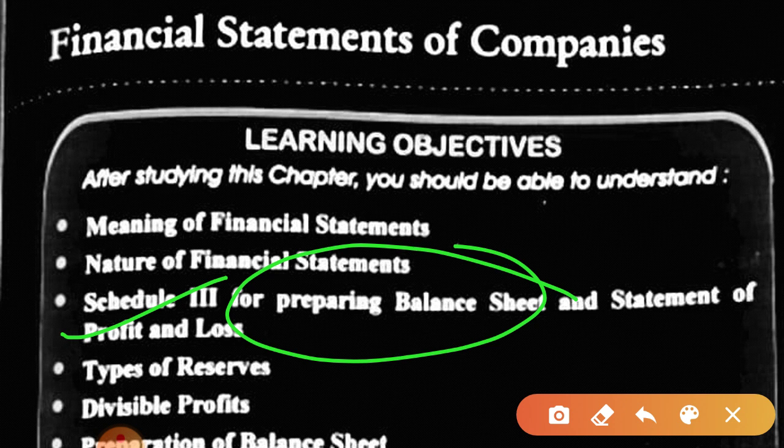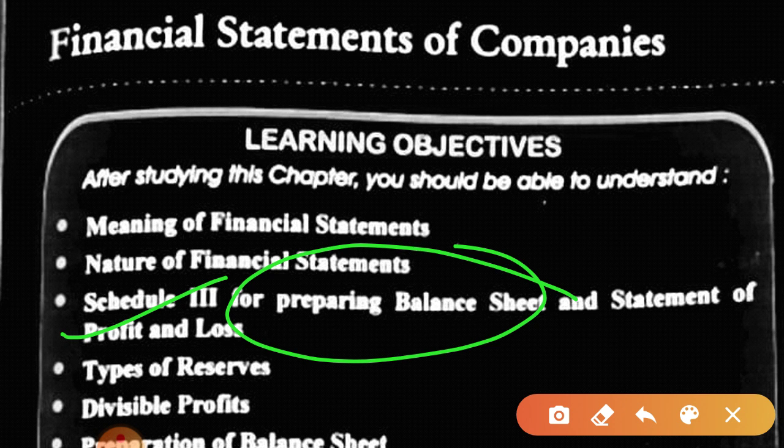How many heads and subheads do we have? How many sides are there? Two sides. How many columns are there? Four columns. What are those columns? Particulars, note number, current year and previous year, isn't it? Then we have two sides, equity and liability side and asset side.